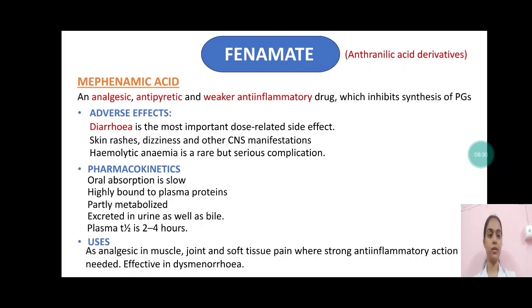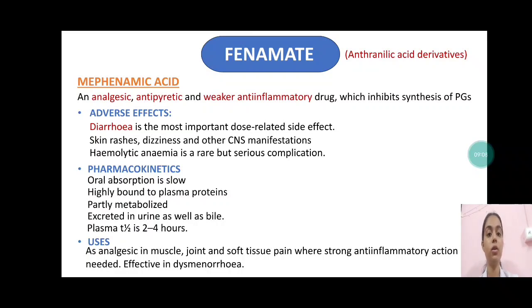Now, fenamates are the other group of drugs, also called anthranilic acid derivatives. Mefenamic acid is the drug here. It is an analgesic and antipyretic and a weak anti-inflammatory drug which inhibits the synthesis of prostaglandin. The main adverse effect is diarrhea. It is a dose-related side effect actually. Also hypersensitivity reactions and CNS manifestations occur. Hemolytic anemia is rare, but it is a serious complication with fenamates.